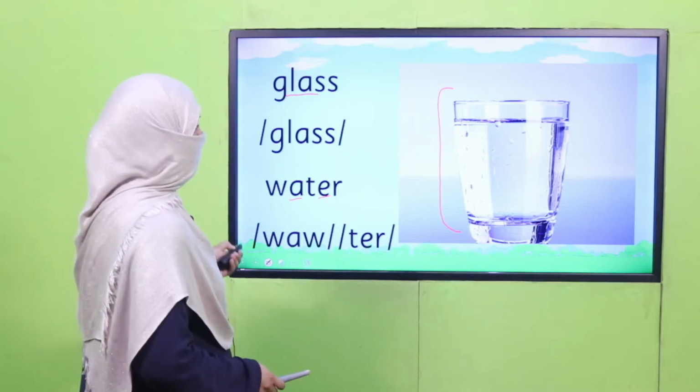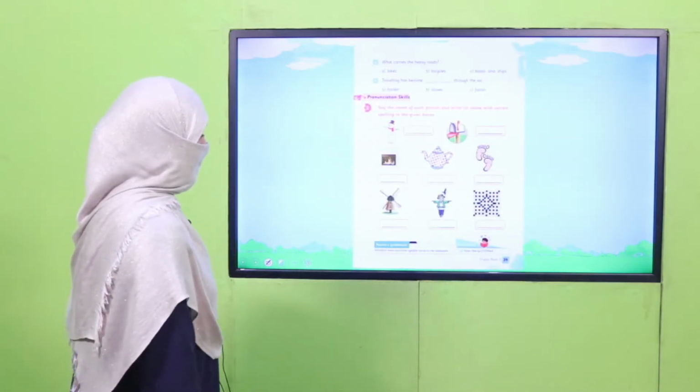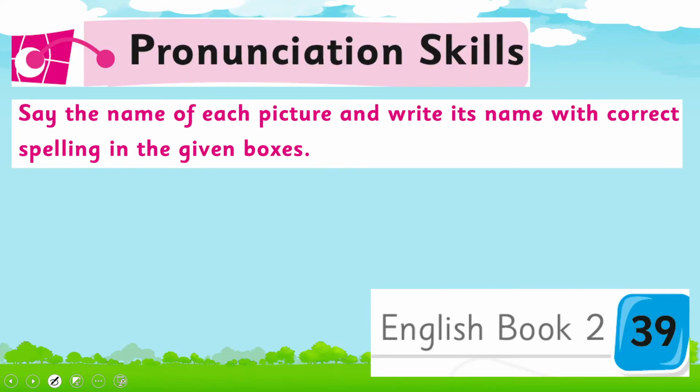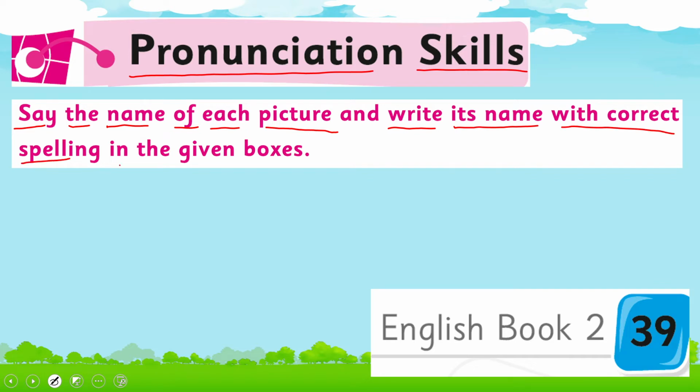So it's time for practice from your book. Open your book on page number 39. Let's see what your book says about it. Pronunciation skills. Say the name of each picture and write its name with correct spellings in the given box. Okay, page number 39, there are pictures and spaces given.